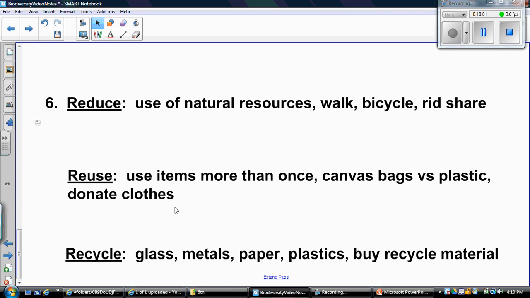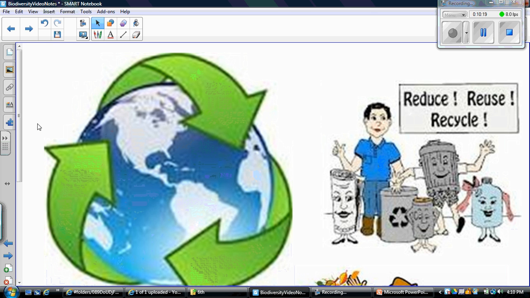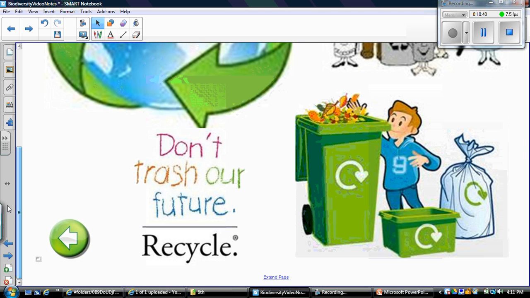Glass, metals, paper, plastics, buy recycled material. So that's why under my desk in my room, there's always a box where you can recycle all your paper, you can recycle all your glass and plastic water bottles or drinks, and we need to make sure we're using those. So this is the symbol for reduce, reuse, and recycle. It's a very important symbol to make sure you commit to memory. That is our 3 R's, ways that we can help the earth and stop harming our ecosystems. So don't trash our future, recycle.